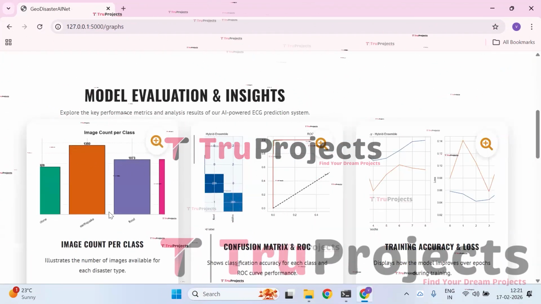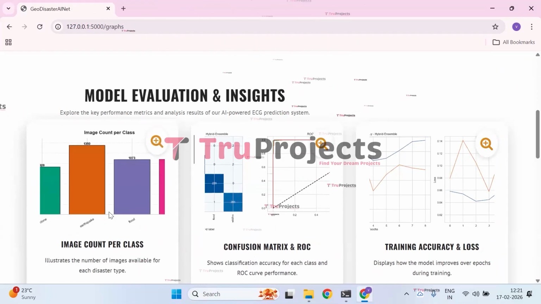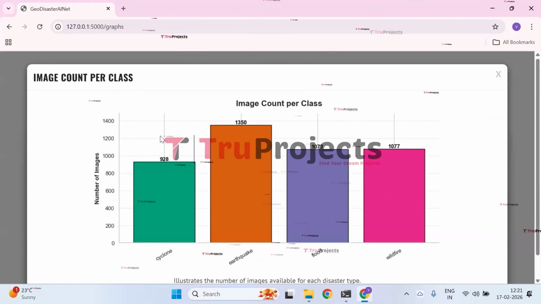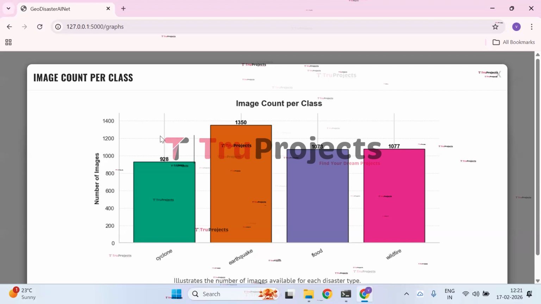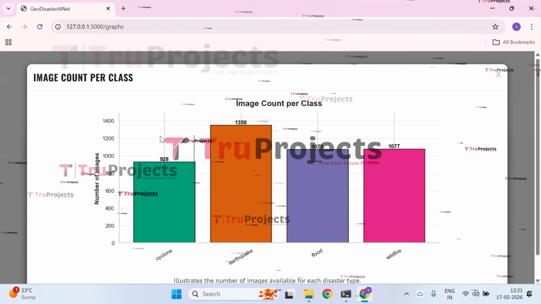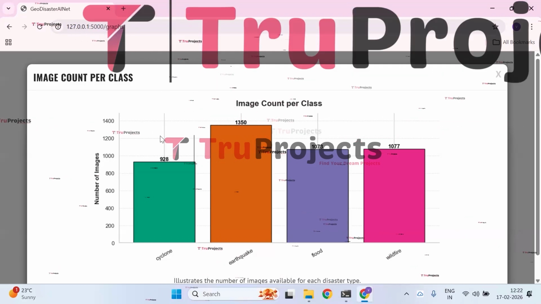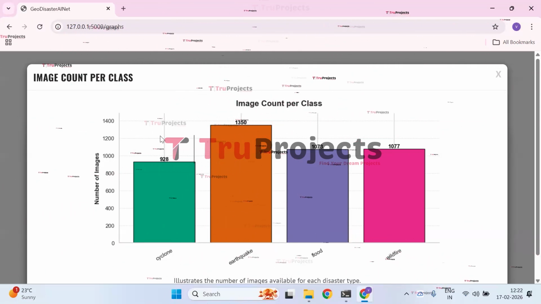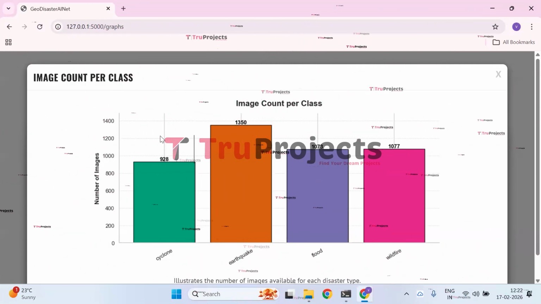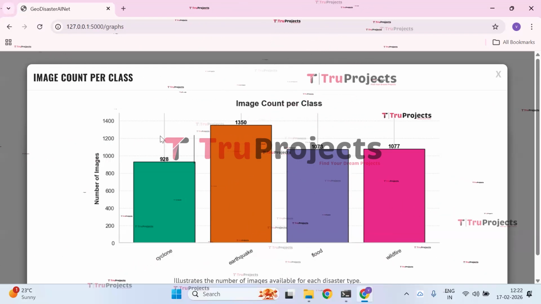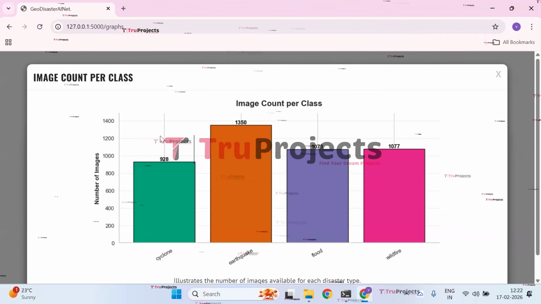First, we have the image count per class graph. The bar graph shows the distribution of images across 4 disaster classes in the dataset. Earthquake has the highest number of images, while cyclone has the lowest. Flood and wildfire have nearly equal representation, indicating a relatively balanced dataset with slight variation among the classes.